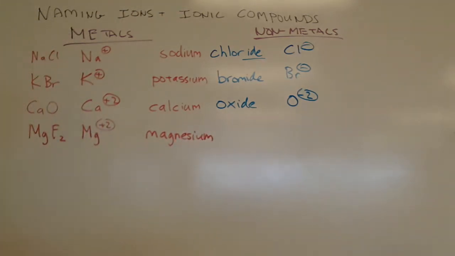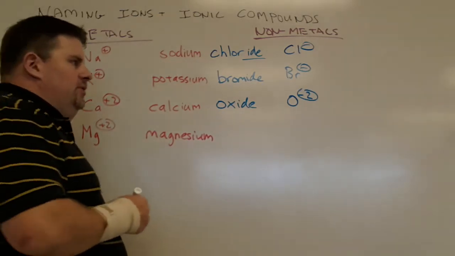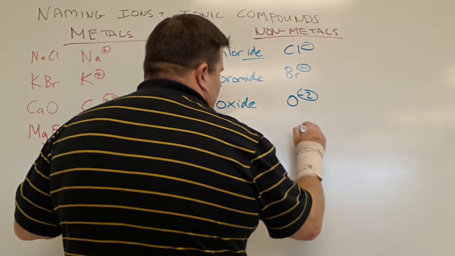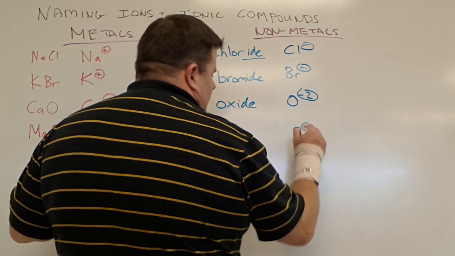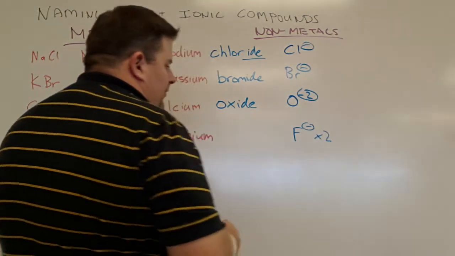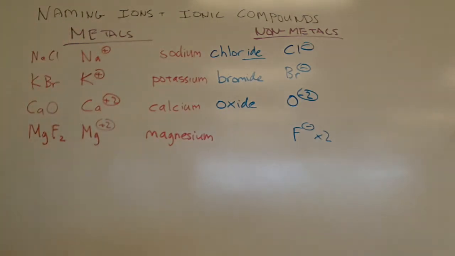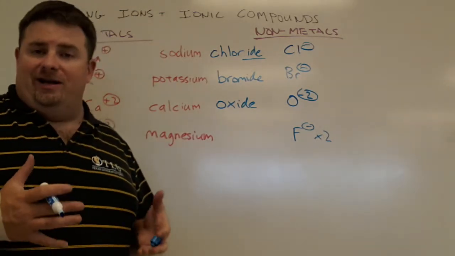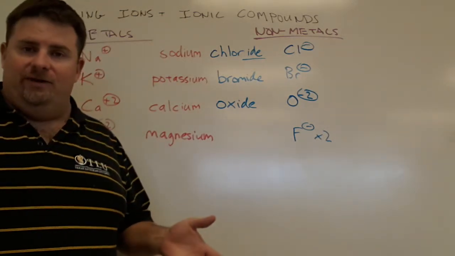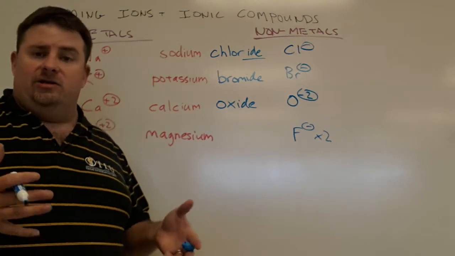But what about that F? I've got two of the F's now, because fluorine can only have a -1 charge. So my nonmetals here are F-, and I've got two of them. Now the important thing to denote is that for anything in an ionic compound, we don't denote how many of these ions there are.